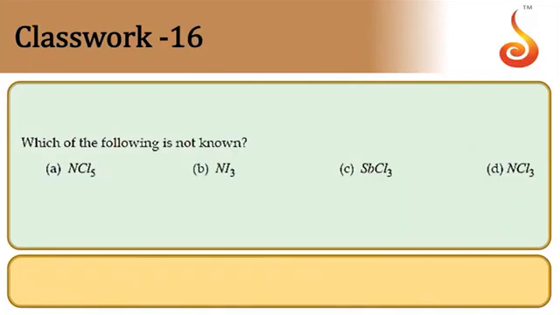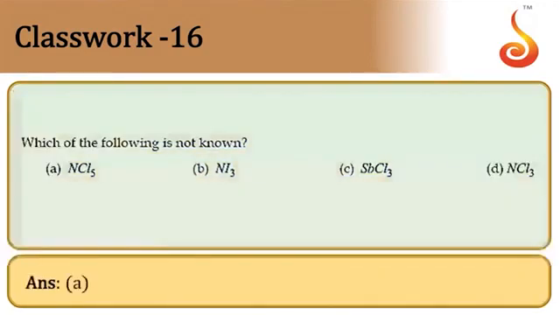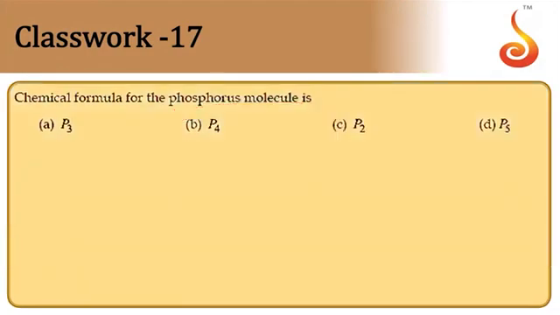Next, which of the following is not known? So NCl5 is not known because nitrogen cannot form 5 covalent bonds because of the absence of d orbitals. So answer is option A. Then the formula of phosphorus molecule is, that is P4 molecule, option B.